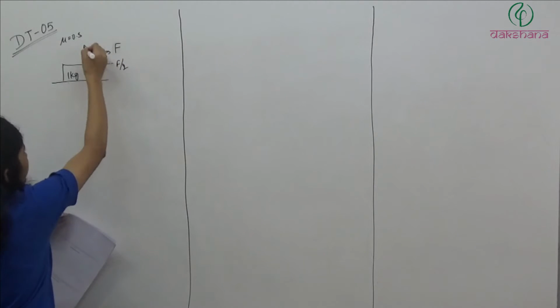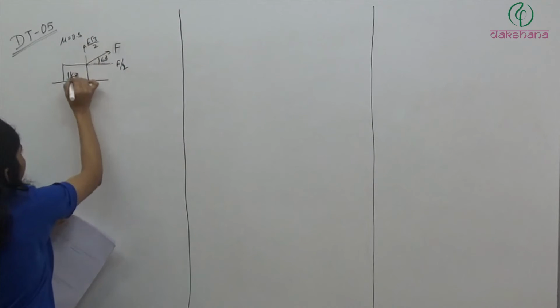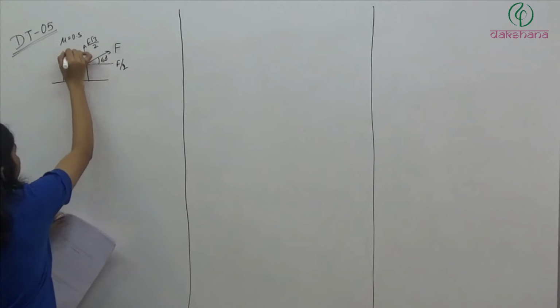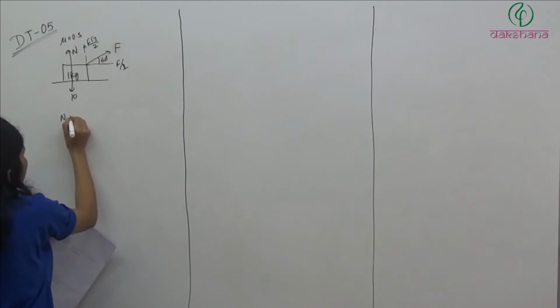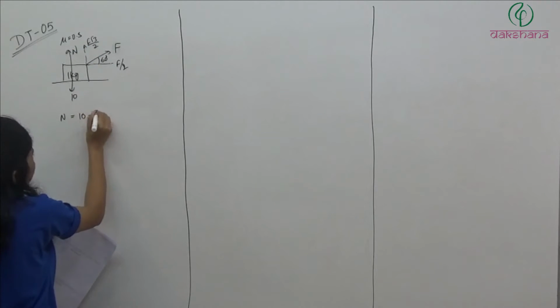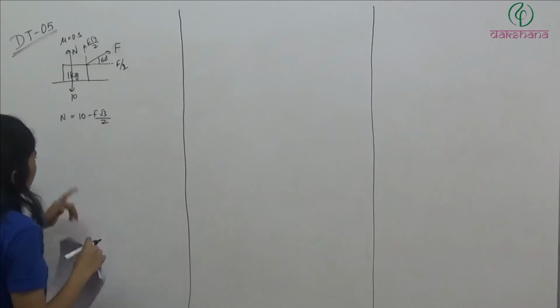It means f by 2. And this is f root 3 by 2. And here we have 10 and here we have normal. So normal is equal to 10 minus f root 3 by 2. Okay? Normal is equal to this much.